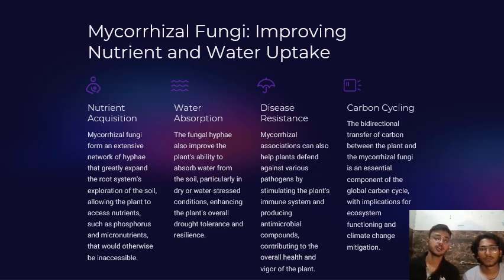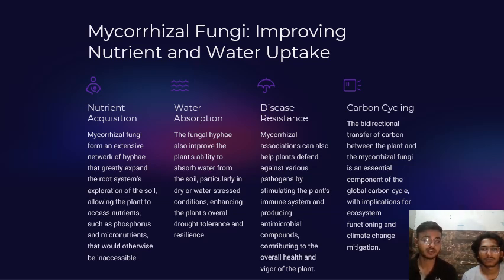Mycorrhizal fungi, improving nutrient and water uptake. So there are different kinds of profits which are received by the plant or the fungi. So they both can form a symbiotic relationship with advantages like nutrient acquisition, water absorption, disease resistance, and carbon cycling. These are the different advantages they possess. Nutrient acquisition: mycorrhiza forms an extensive network of hyphae and expands the root system so that it could help in greater absorption.